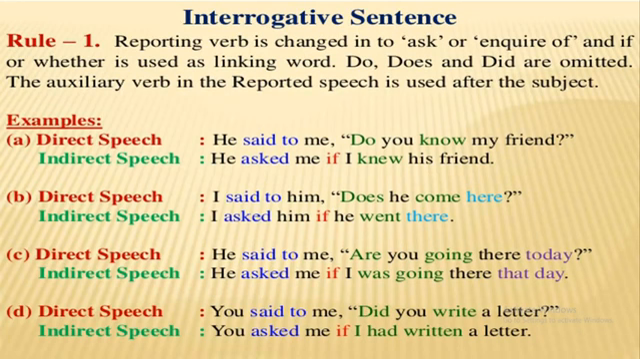Now, we will know about some rules of interrogative sentence in changing narration. Rule number 1. Reporting verb is changed into ask or inquire of and if and whether is used as linking word. Do, does and did are omitted. The auxiliary verb in the reported speech is used after the subject.